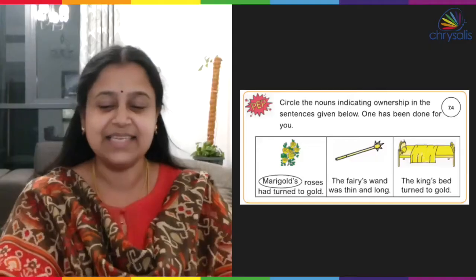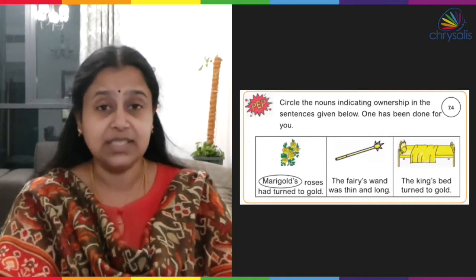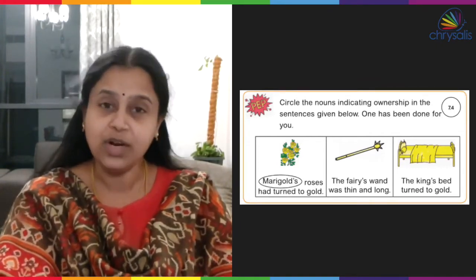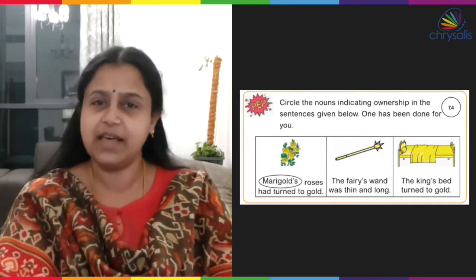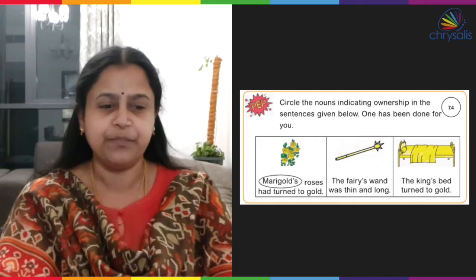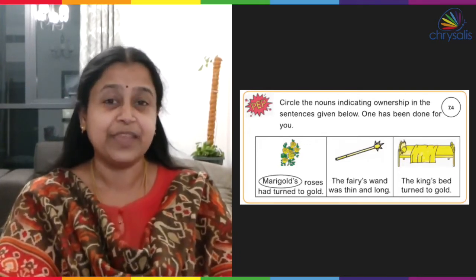Now look at your screen. This is your PEP activity 7.4. Let's read the instructions. It says, circle the nouns indicating ownership in the sentences given below. One has been done for you as an example. Now, what do you mean by ownership here?